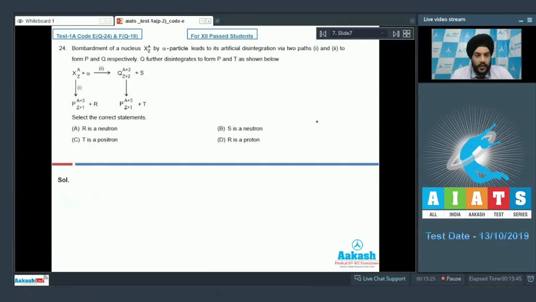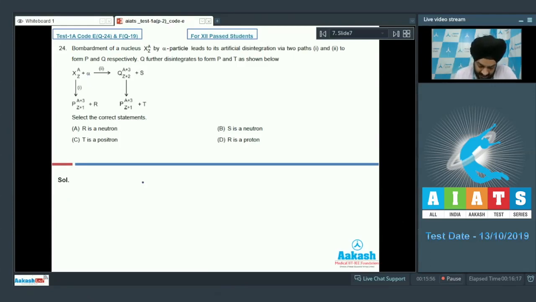Question number 24. Bombardment of a nucleus by alpha particle leads to its artificial disintegration via the 2 parts 1 and 2 to form P and Q respectively. Q further disintegrates to form P and T as shown below. So the series of reactions has been given to us. The examiner seems to be interested in knowing about the particles R, S and T. So students, the concept of solving these sort of questions is very simple. We just have to apply charge balance and mass balance.